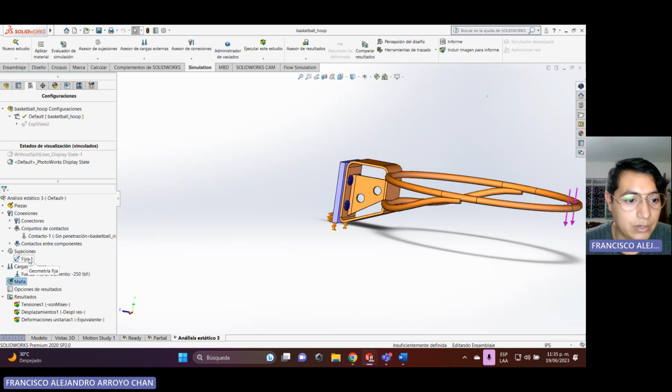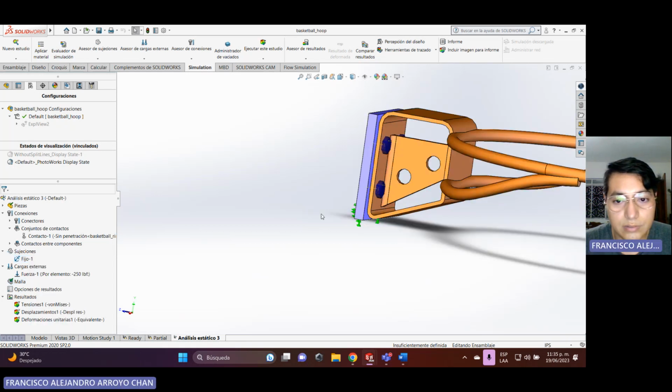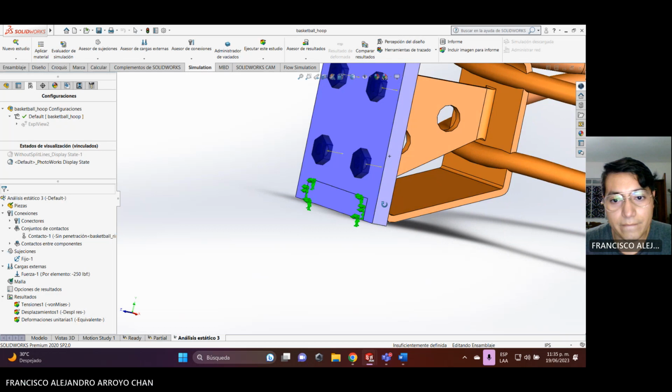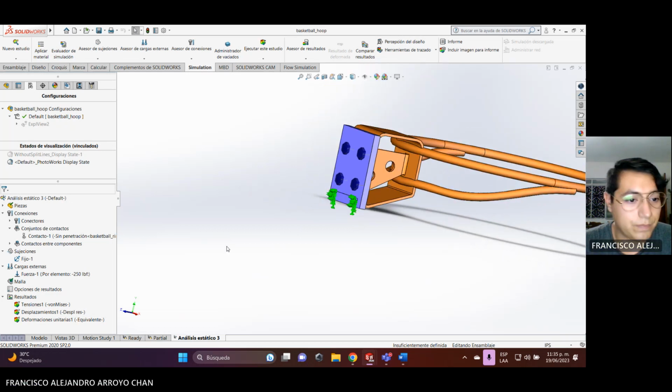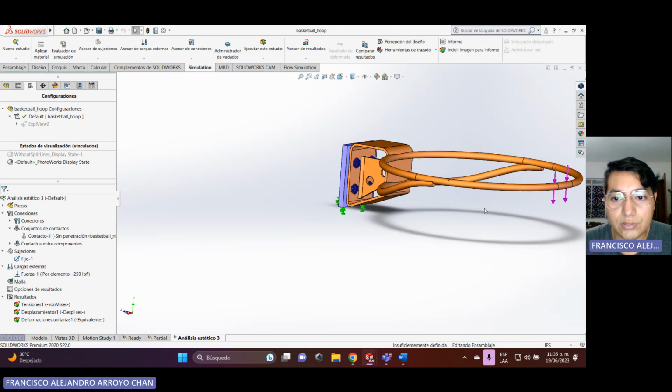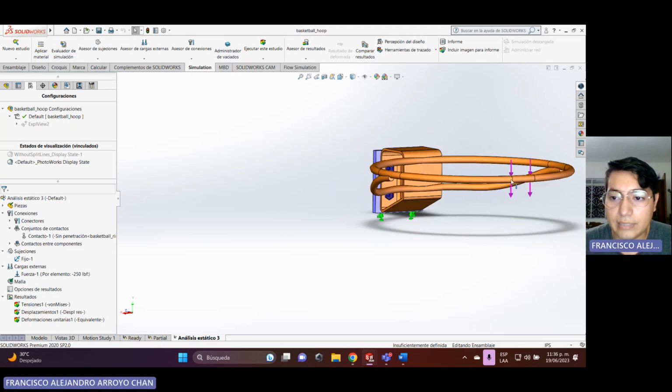Okay, this is the static part. You can see it is in this part, with the static. And after that, you can make the force on the ring like this.